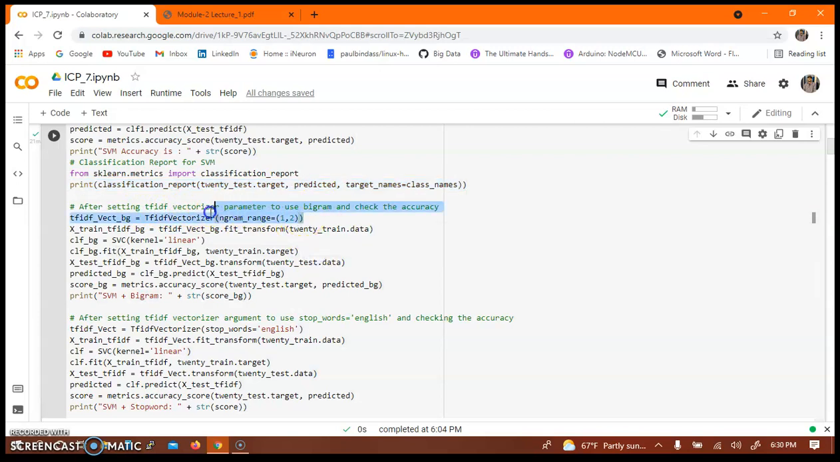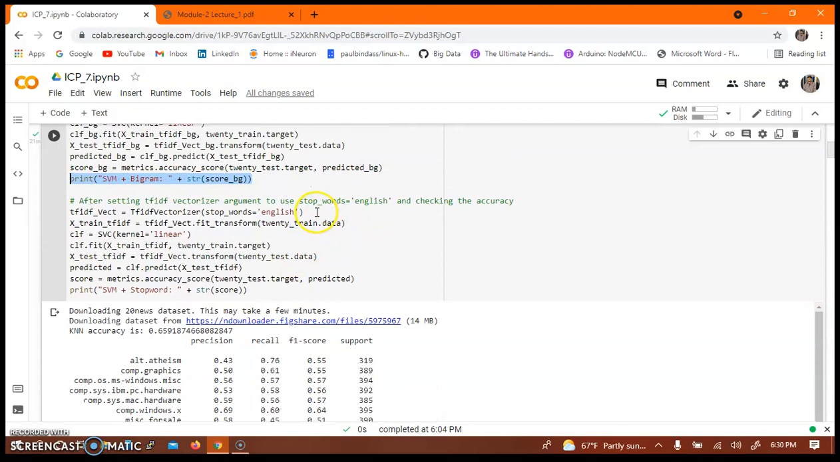And after that, we need to set the TF-IDF vectorizer parameter to use bigram. As you can see here, I have used bigram and set the range 1, 2, and then I have used the SVM classifier and bigram together and checked the accuracy of the classifier. And then next, we need to change the TF-IDF vectorizer argument stop words to English and check the accuracy,